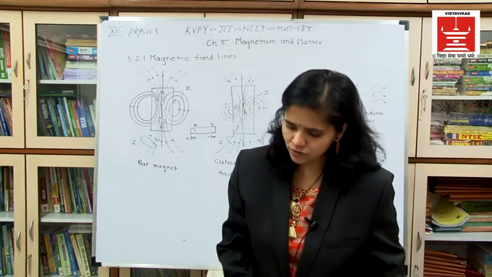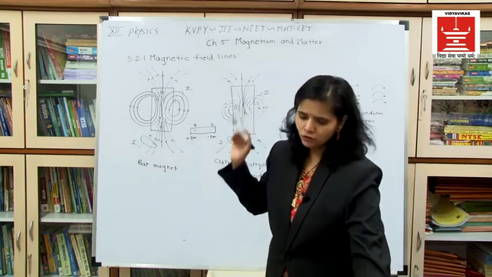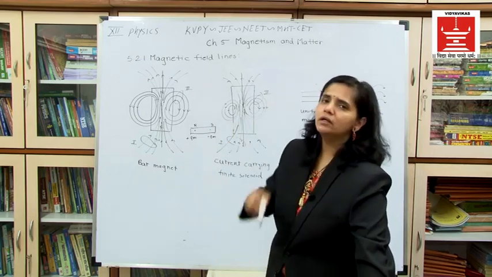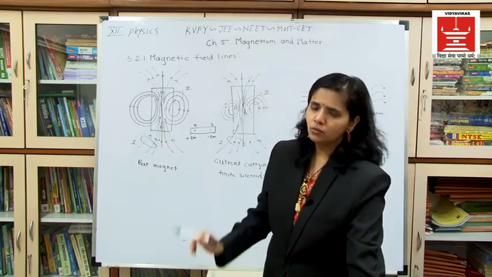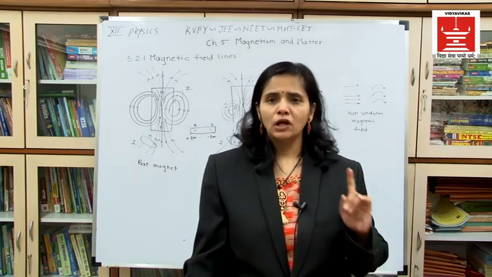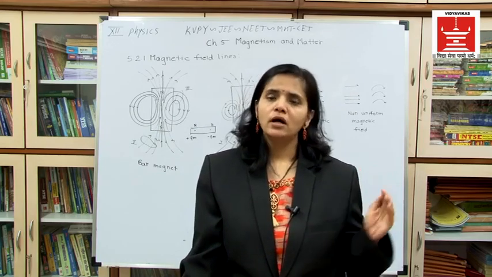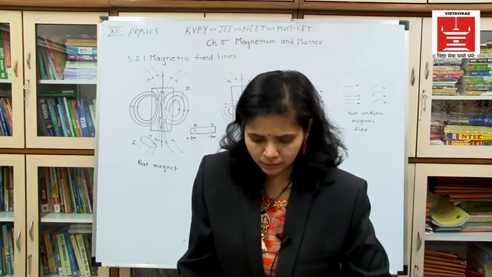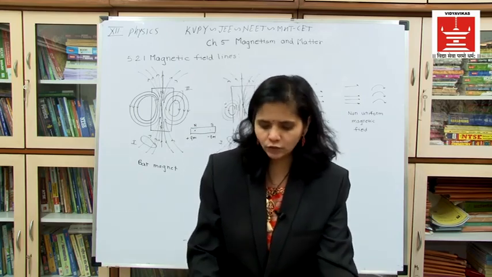First property which we have seen: magnetic field lines of a magnet will form a continuous closed loop. It will start from the positive charge and end towards the negative charge. They do not coincide with each other. Now, if we want the net magnetic field, then we have to draw a tangent to the given point, and it will give you the direction of the magnetic field.